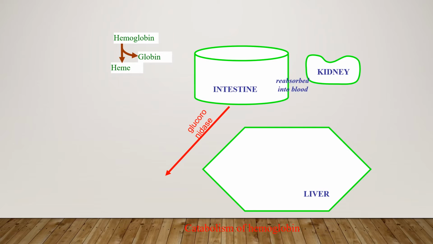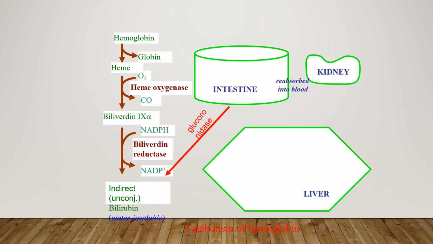When we look at the catabolism of hemoglobin, or how bilirubin is produced and excreted, hemoglobin is converted to heme and globin, and this heme is converted to biliverdin by heme oxygenase, and the biliverdin is changed to indirect or unconjugated bilirubin by biliverdin reductase.